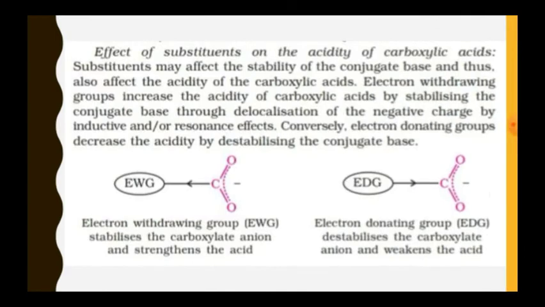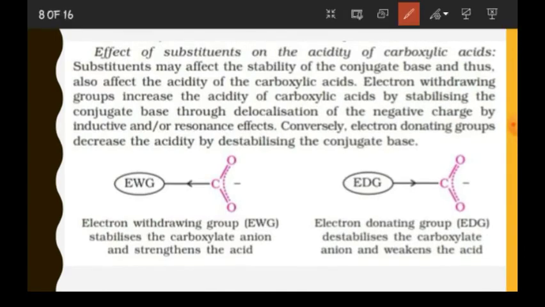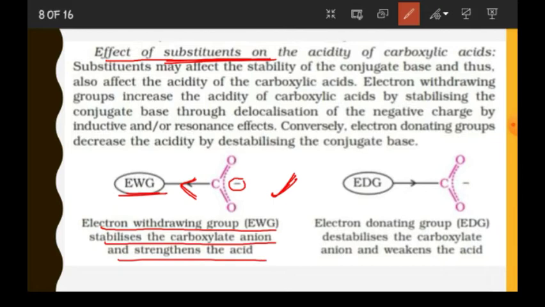Now let us see the effect of substituents on the acidity of carboxylic acid. If substituents are attached, then what will be the effect on the acidity? See, as it is shown here, electron withdrawing groups. As you all know, now there is a minus charge here. If this minus charge is stabilized, then the acidic nature will be more. Now if there is an electron withdrawing group, it will withdraw the electron and stabilize this minus charge. So electron withdrawing groups stabilize the carboxylate anion and strengthen the acid, and the acid will be more acidic.